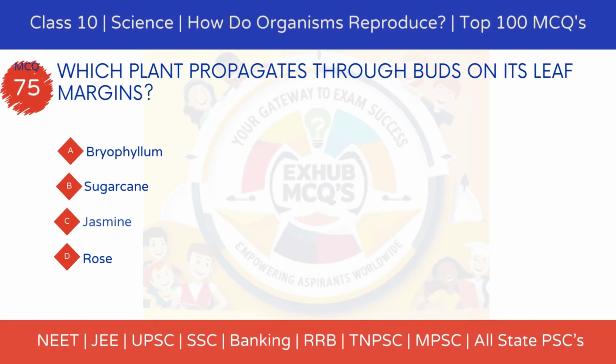MCQ 75. Which plant propagates through buds on its leaf margins? Option A, Bryophyllum. Option B, sugarcane. Option C, jasmine. Option D, rose.